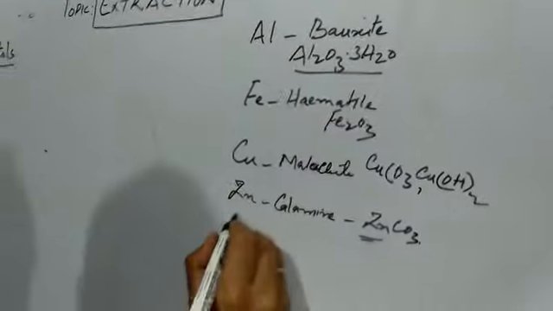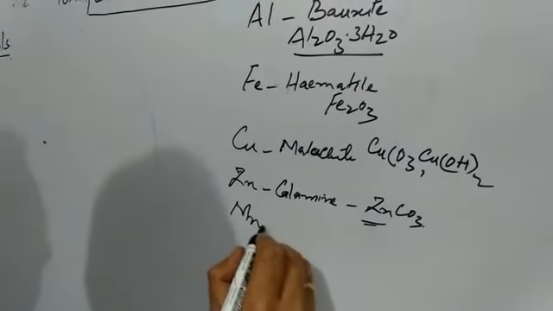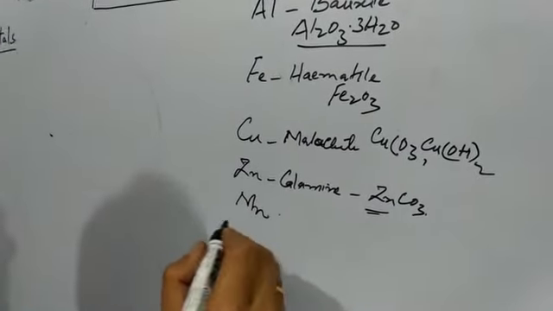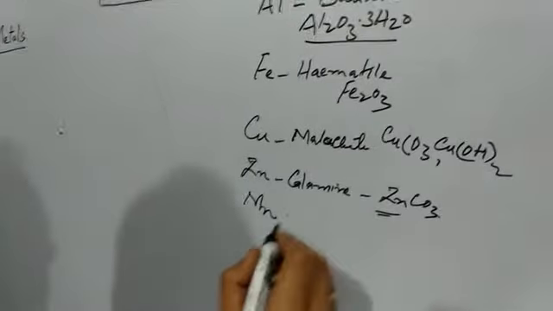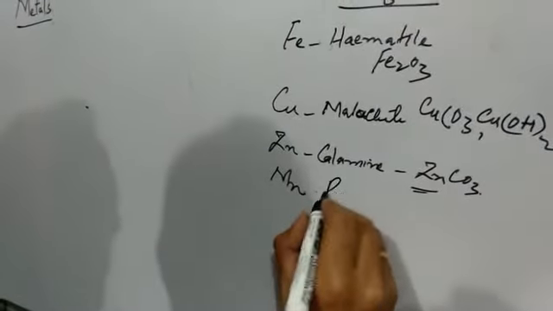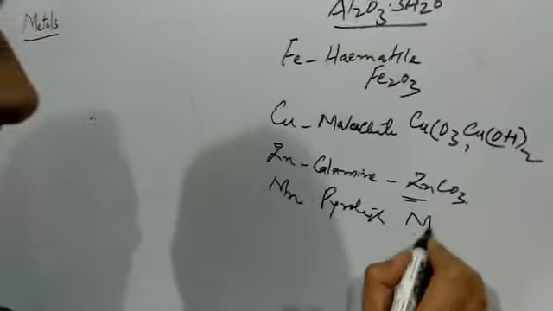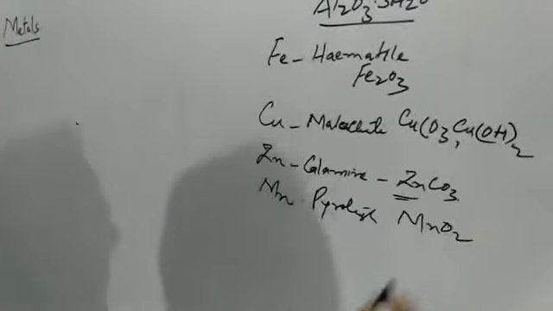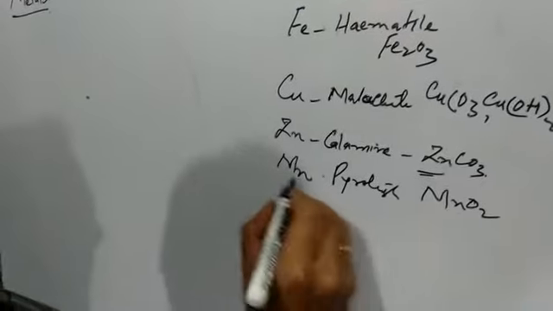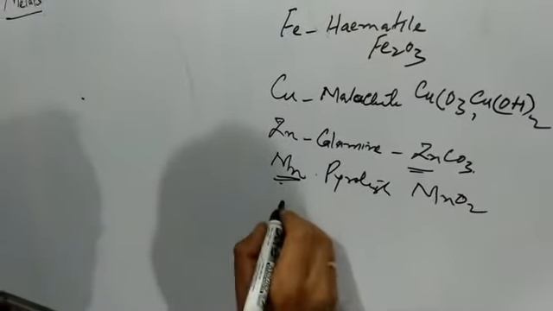Then coming to manganese. Manganese has two ores like pyrolusite and braunite. Let me take an example of pyrolusite. This is an oxide ore of manganese. Now coming to calcium.